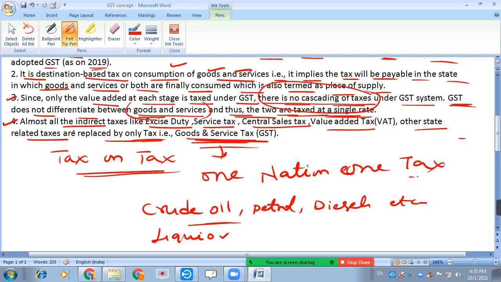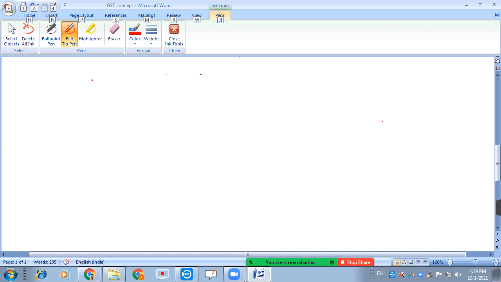Now let us see how GST will impact the buyers when compared with the previous tax system. I will take a small example to understand the impact of GST on consumers, when compared with the previous tax system.